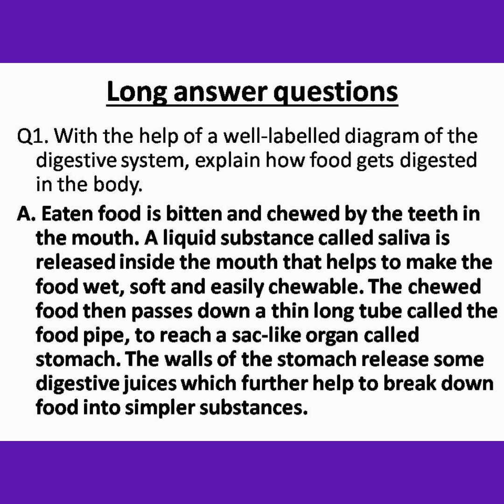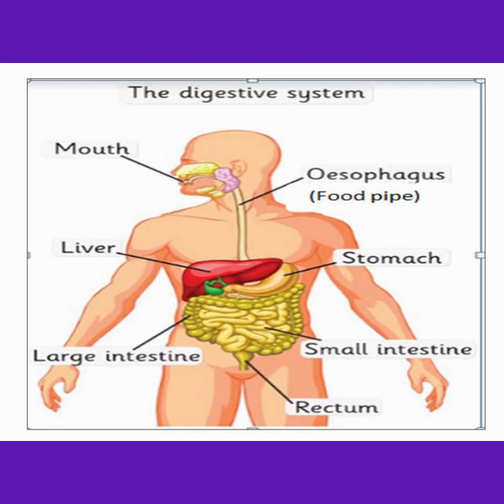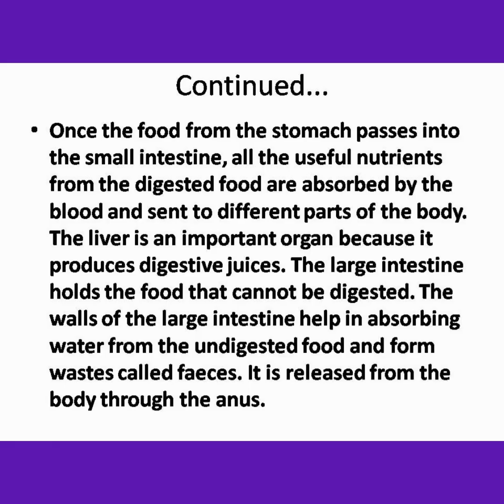called stomach. The walls of the stomach release some digestive juices which further help to break down food into simpler substances. Once the food from the stomach passes into the small intestine, all the useful nutrients from the digested food are absorbed by the blood and sent to different parts of the body.